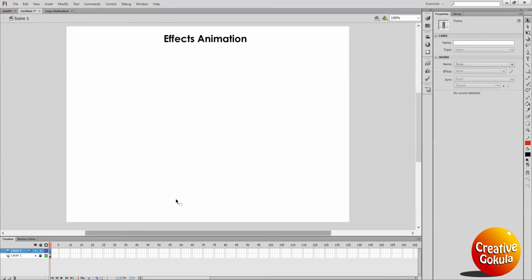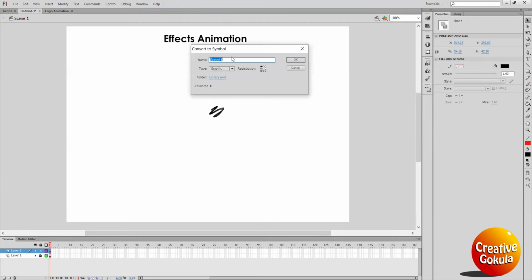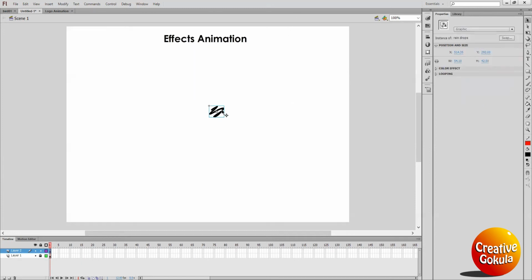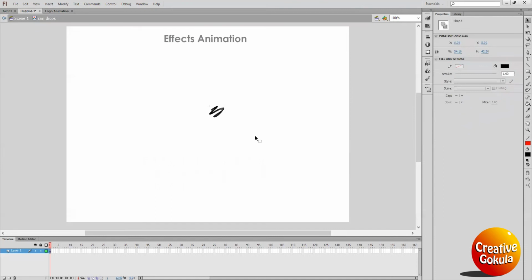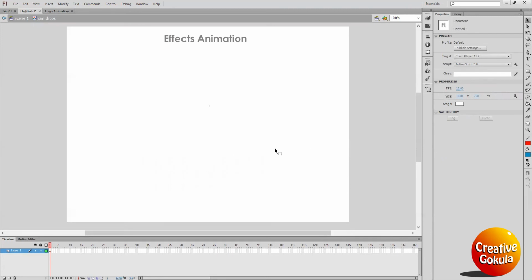Now, I started with one layer. I'm going to draw something and I will convert this into a graphic. I'm naming it raindrops. Fine. So I'm going inside this raindrops. I will delete this. Now I need a blue color, maybe I can use this blue color.